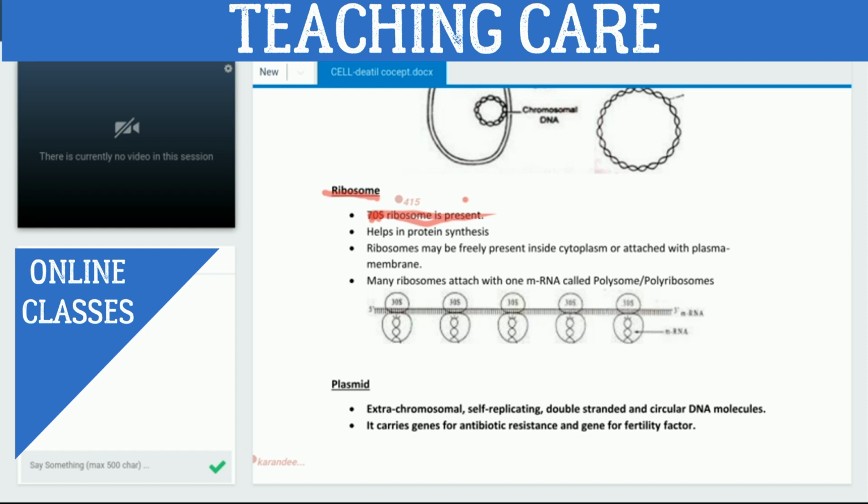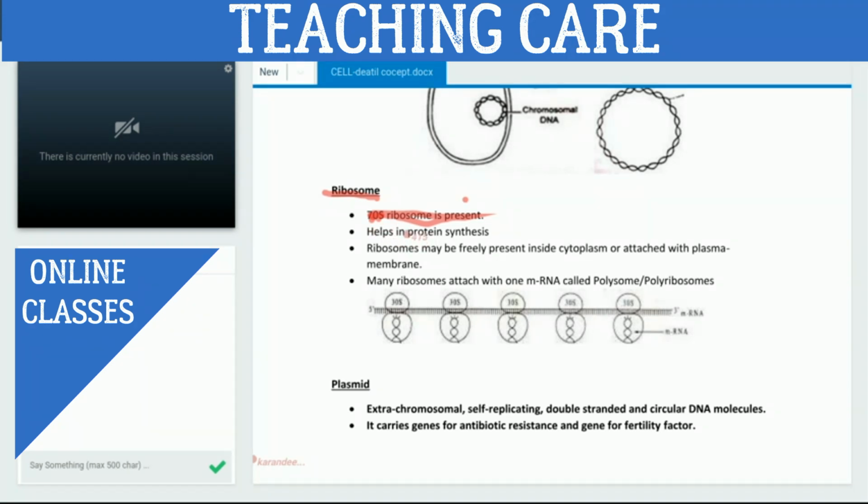Okay, fine. And S means what? Sedimentation coefficient. Yes. It is also called in another way the Svedberg unit. Either you can say sedimentation coefficient or you can say Svedberg unit. And that is the 70S ribosome that is present. Got it?